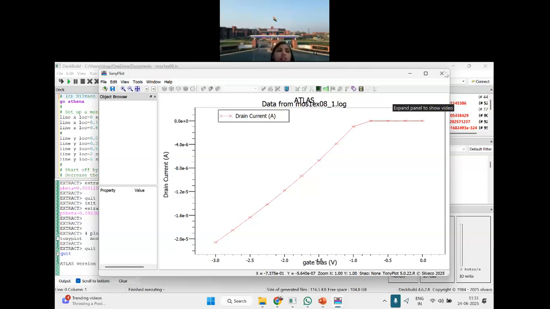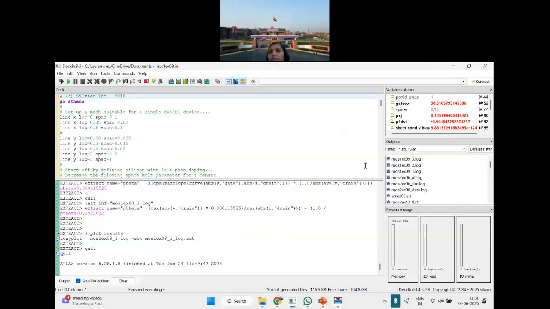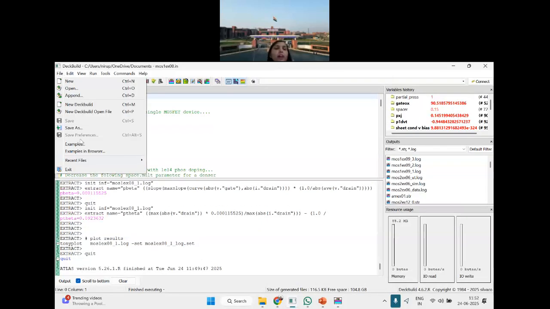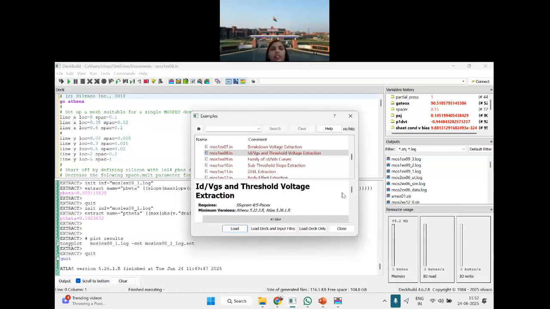This current is as per your need, you are okay with it. If the current is of the order of -7, -12, then this current is very low and you cannot drive any other device using this, right? Now we'll go for doping breakdown voltage.